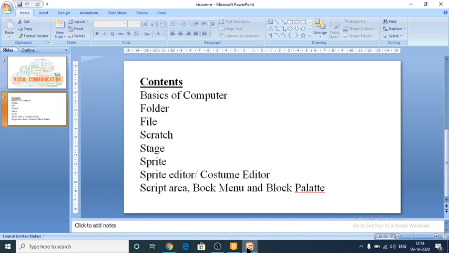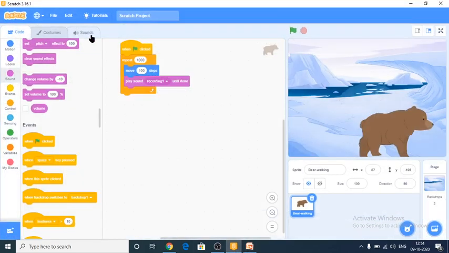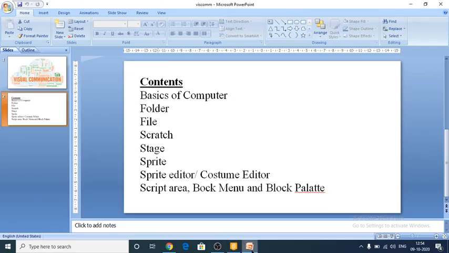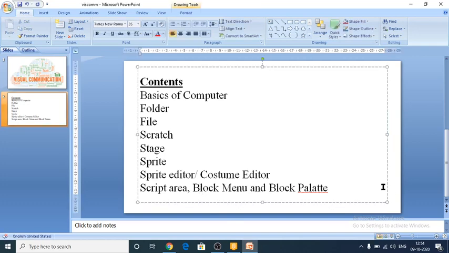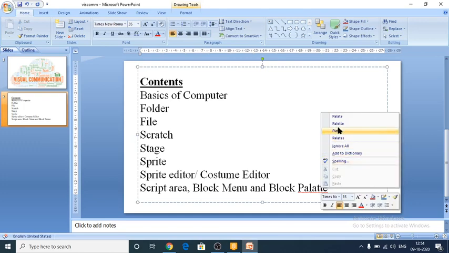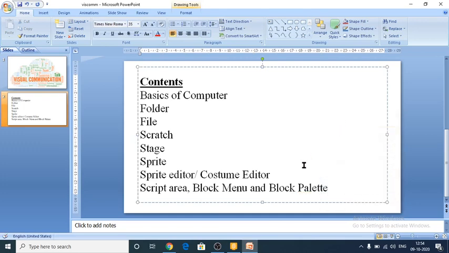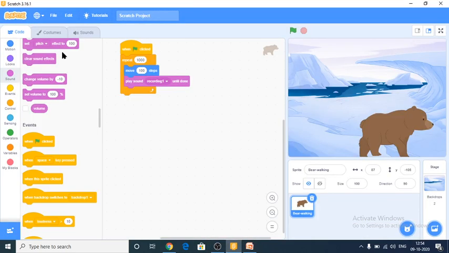Script area is, it is nothing, this is what is called the script area. In the script area only we are going to give the codes for moving the sprite. And next one is block menu. This is called block menu, and this is called block palette. And already I have explained to you what is block menu and what is block palette.